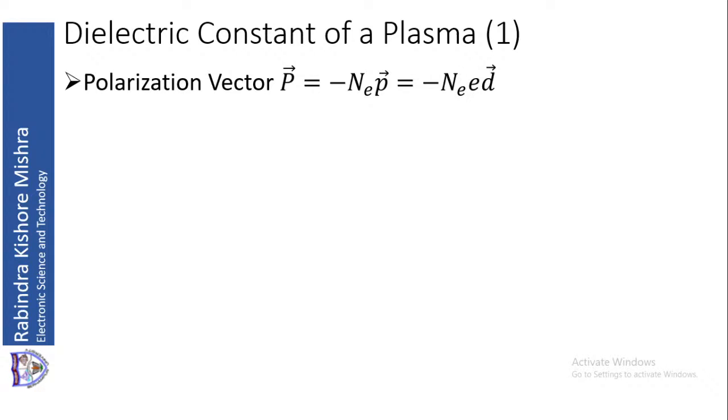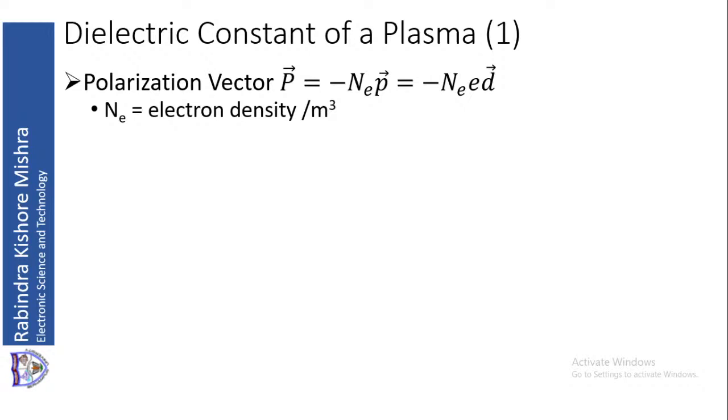Now we know, as we have studied in antennas also, we have revised this portion. What is a polarization vector P? By definition, P is equal to minus Ne into p, small p or little p vector. And what is little p? It is e into d, where e is the charge and d is the distance. Now the electric field is applied along d, and d is equal to x into x cap, we can say.